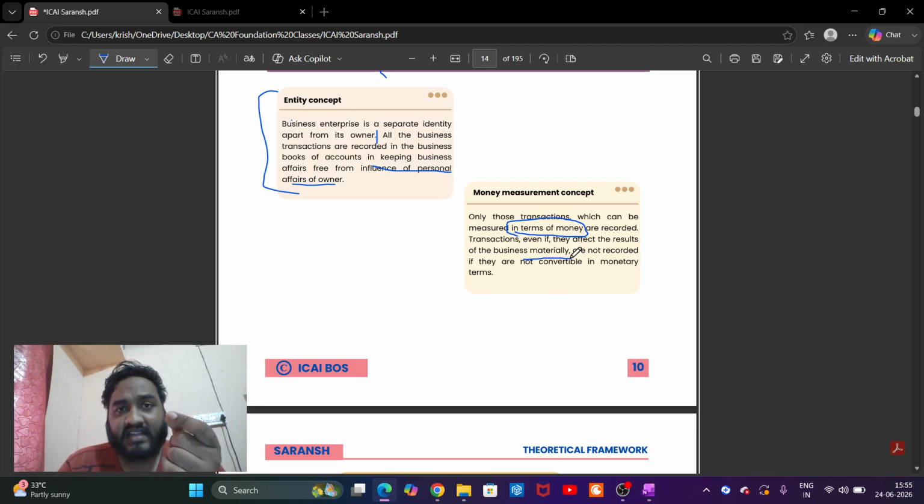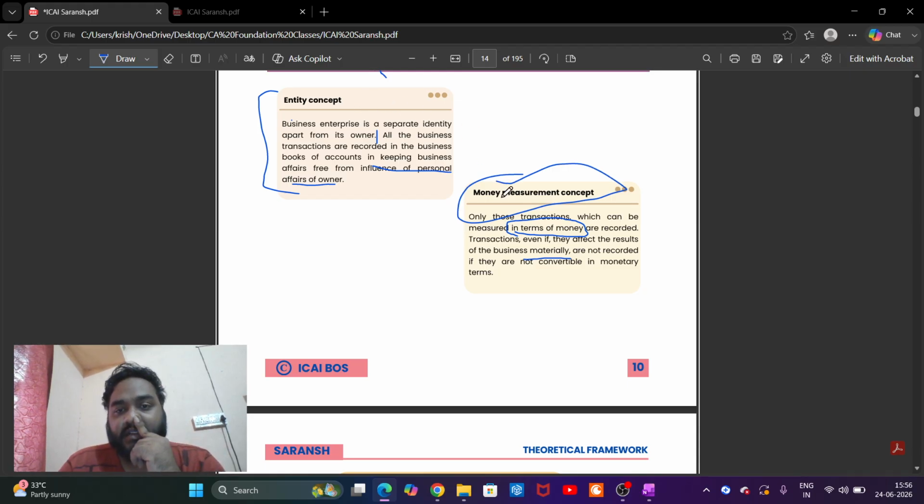If there are transactions that might affect the business materially but are not valued in monetary terms, those are not recorded. That is the money measurement concept.